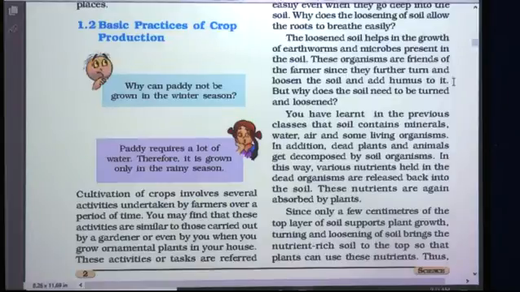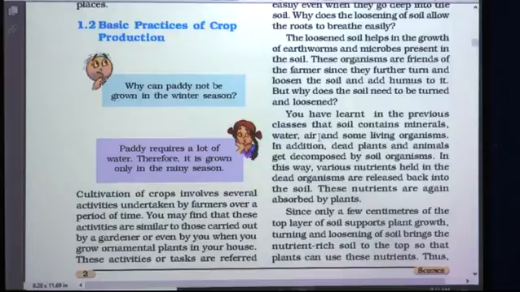Students, you must have already learnt in your lower classes that earthworms are called friends of the farmer, isn't it? So earthworms and other microbes in the soil make the soil more loose and increase the humus content. You learned about humus in 7th standard last year, isn't it? If humus is more, the soil is more fertile and growth of the crops is more healthy, isn't it? But why does the soil need to be turned and loosened?